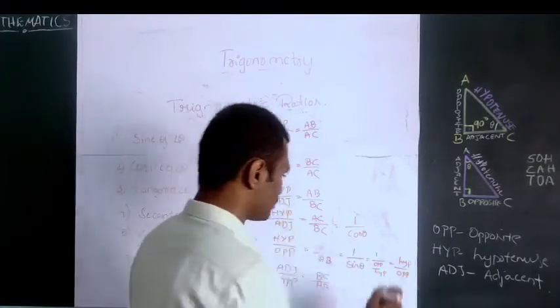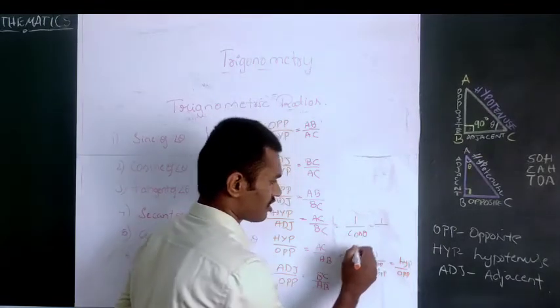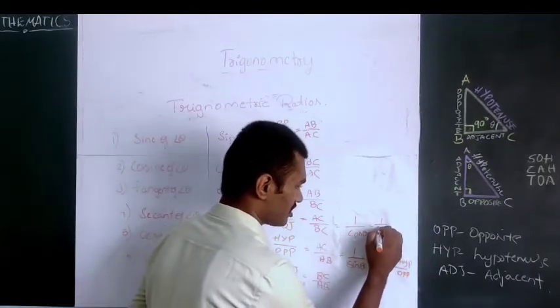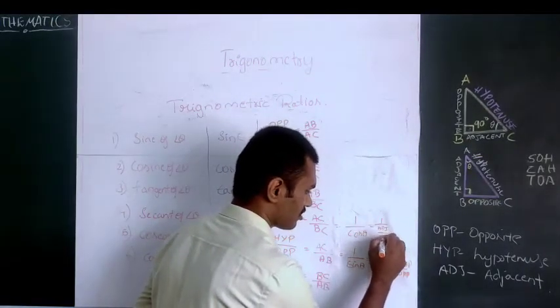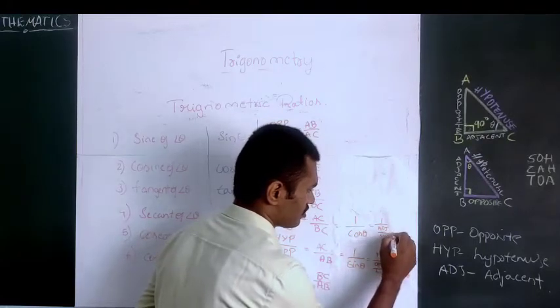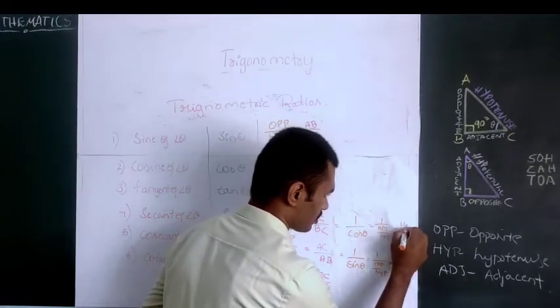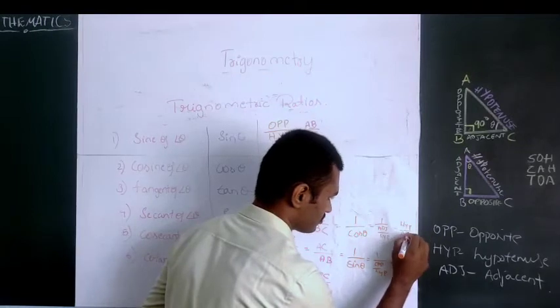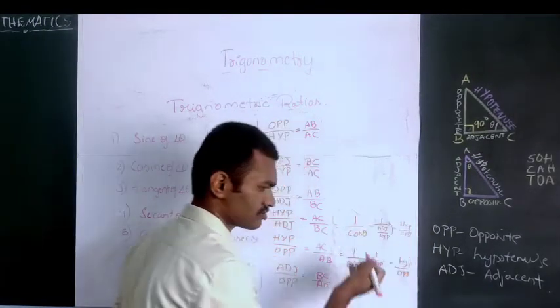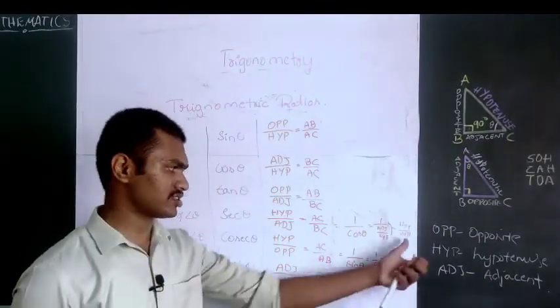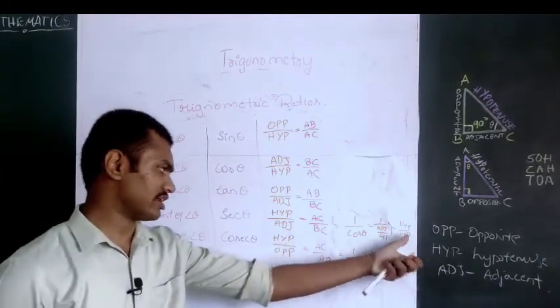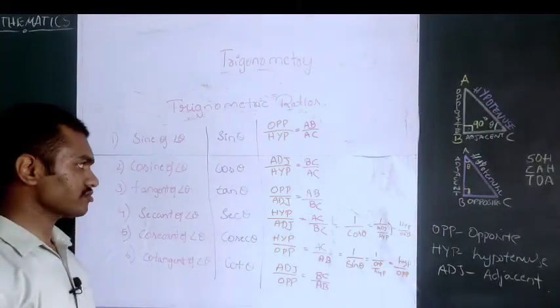So here also the same thing. If you remember cos theta, what is cos theta? Cos theta is adjacent by hypotenuse, right? That can also be written as hypotenuse by adjacent. So this goes to the numerator. So hypotenuse by adjacent is secant theta.